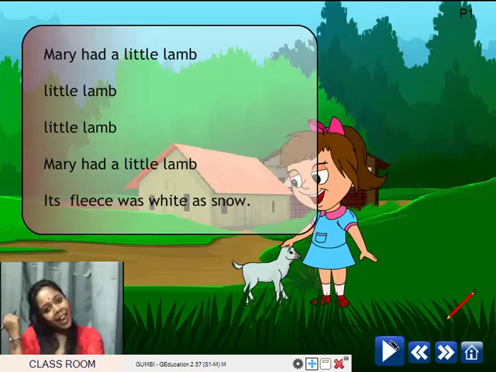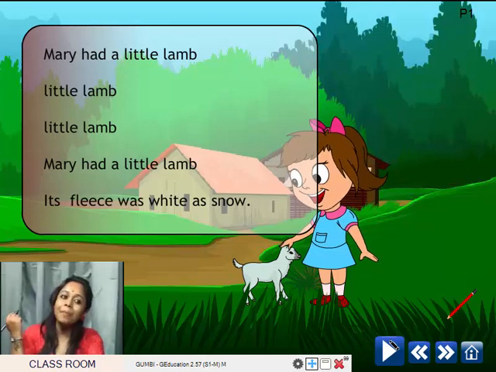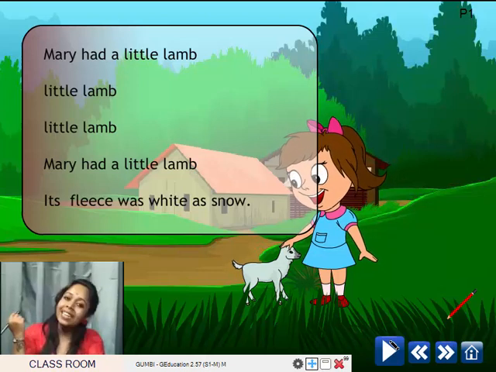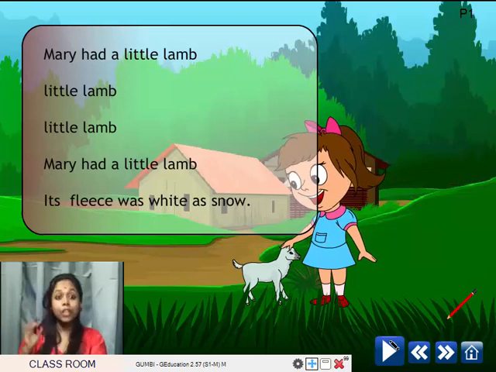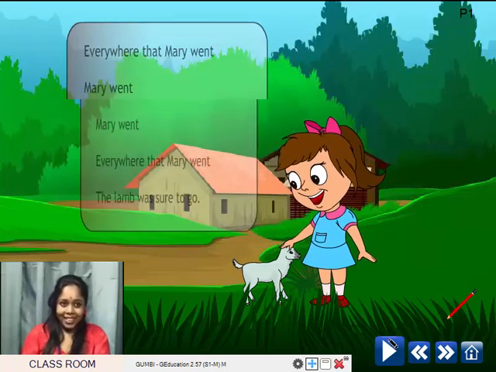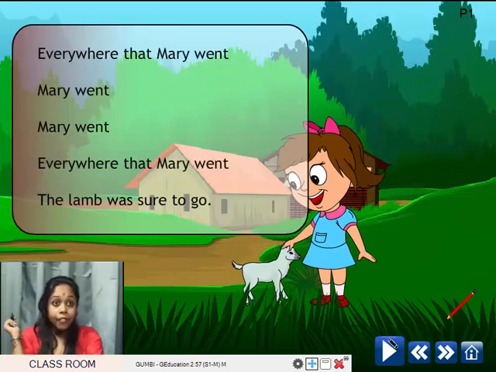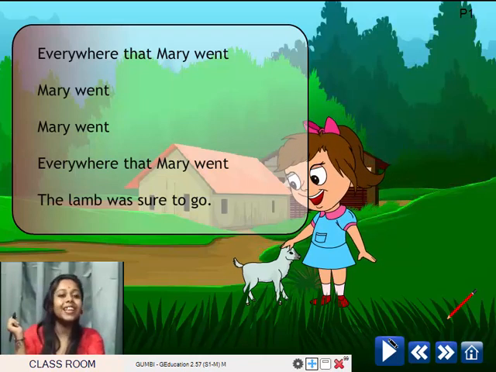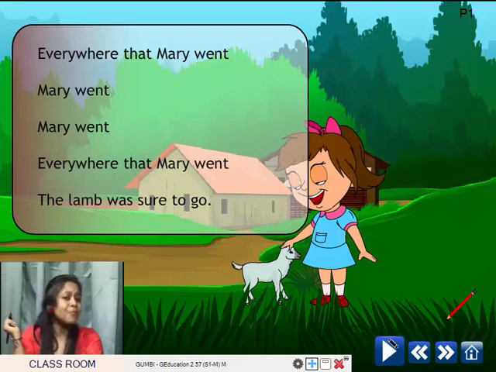Mary had a little lamb, little lamb, little lamb. Mary had a little lamb, its fleece was white as snow. Everywhere that Mary went, Mary went, Mary went. Everywhere that Mary went, the lamb was sure to go.